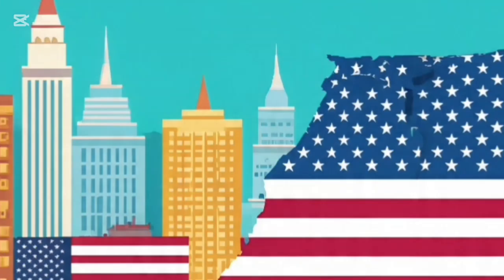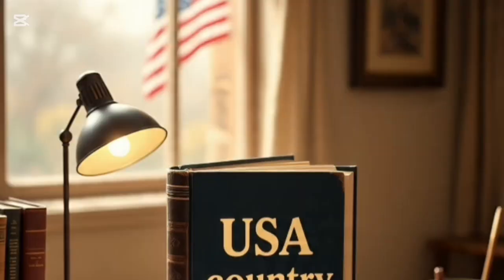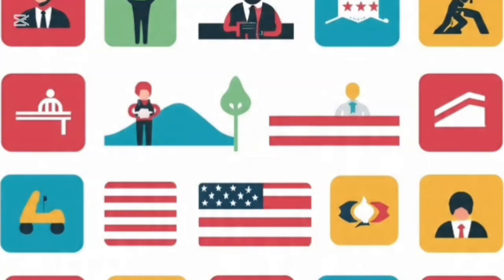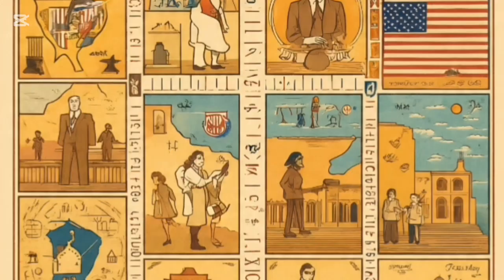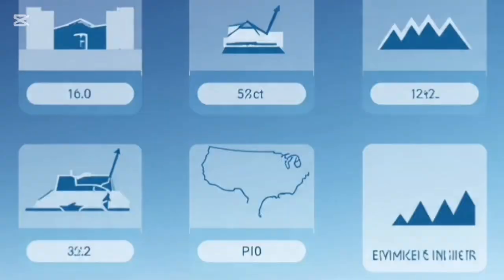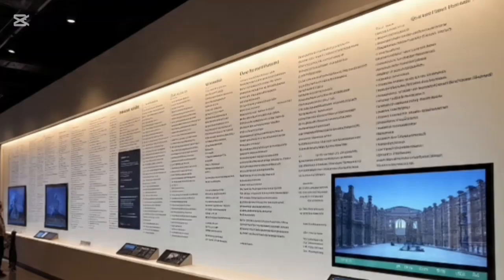In 1507, a German mapmaker named Martin Waldseemüller illustrated a new world map. On that map, this newly discovered continent was labeled as America, derived from the name of Amerigo himself. So, the name America originally comes from someone, not a country.